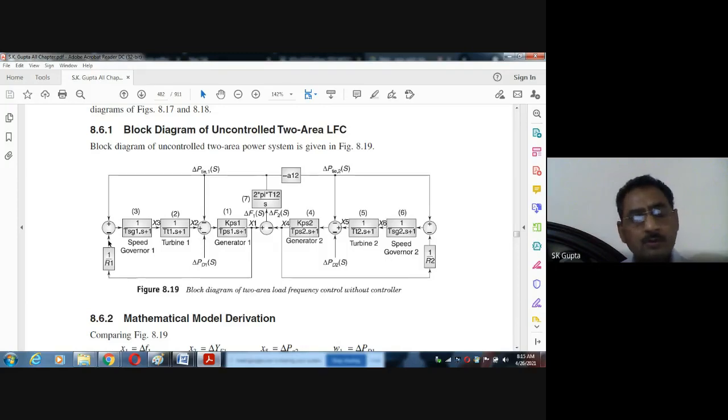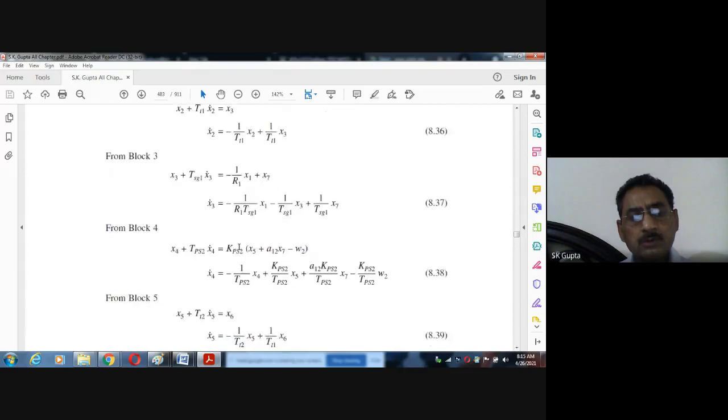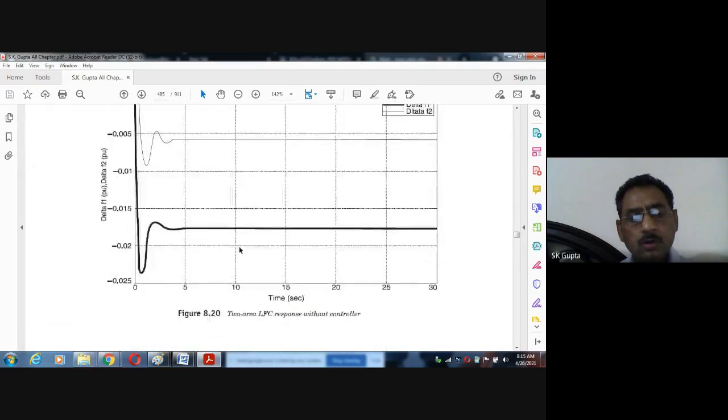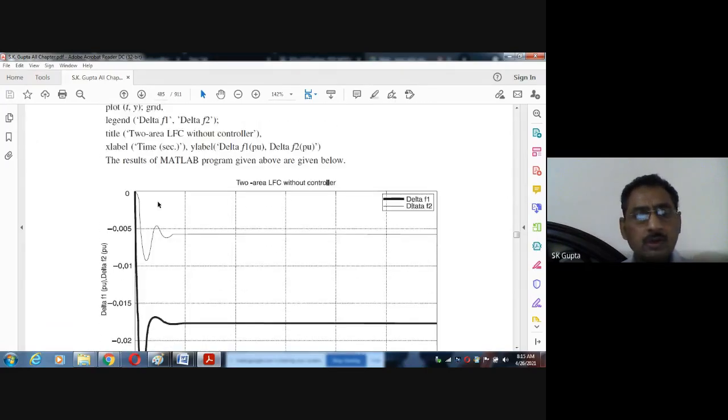And if the demand changes, what will be the effect on frequency in primary automatic load frequency control? When the speed is changed with the help of the speed governor, by the time the input becomes equal to output, the frequency goes down, and finally the response came out like this, as we described yesterday. The frequency of area 1 is this, frequency of area 2 is this. If the demand changes in area 1, then the frequency of area 1 is affected more, and the frequency of area 2 is also affected. And then this was the steady state error.